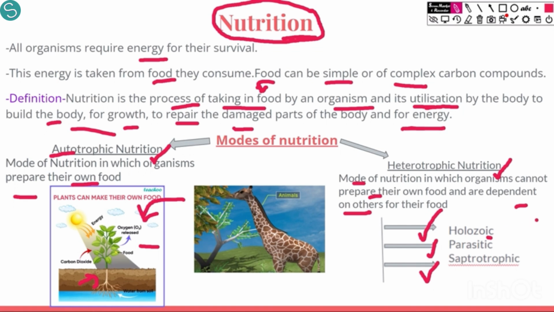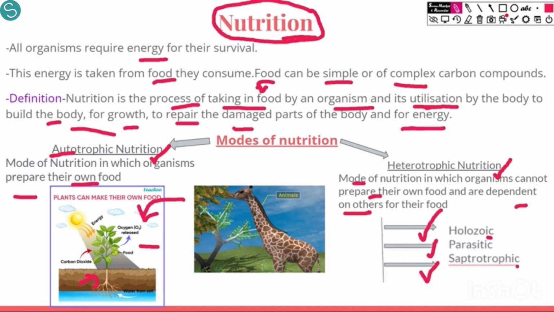Parasitic organisms do not take their food inside them. They are just on their prey and they derive nutrients from the prey. They do not harm the prey. Saprotrophic are completely different. They derive their food from dead and decaying organisms. We will see all this in much more detail.